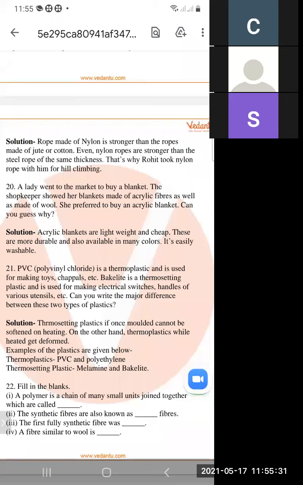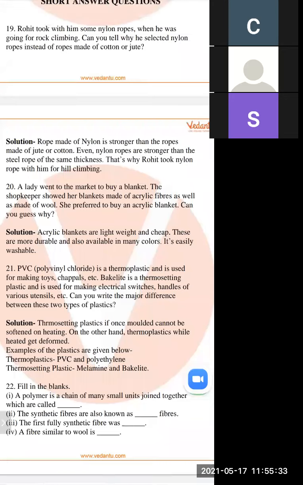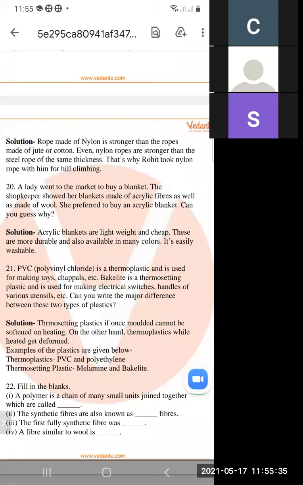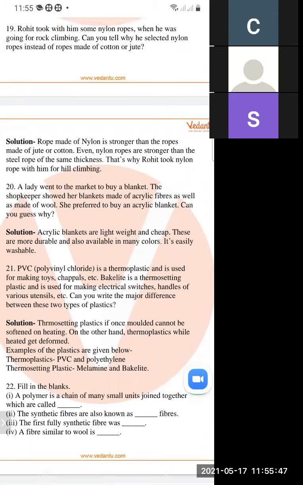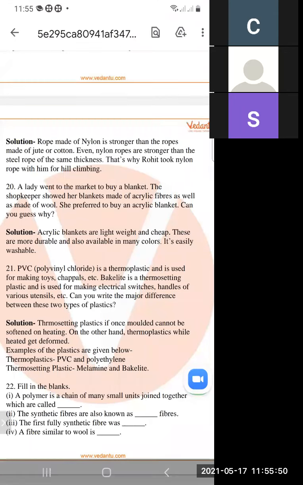The shopkeeper showed both blankets, but she preferred the acrylic blanket.